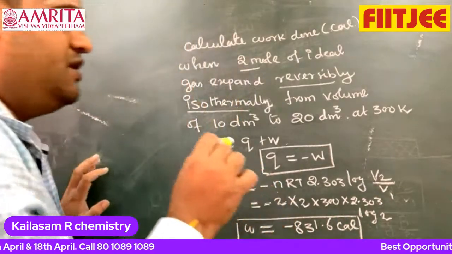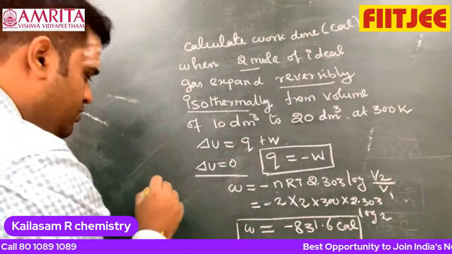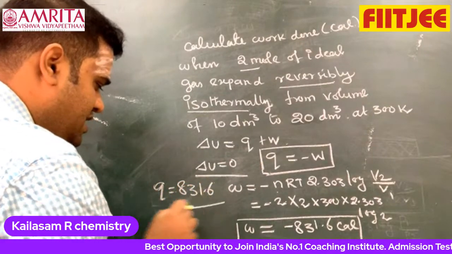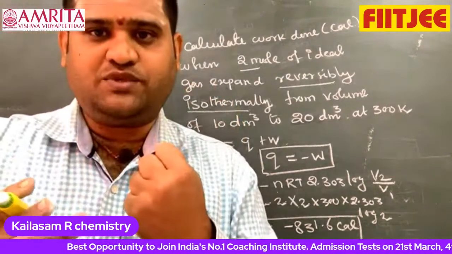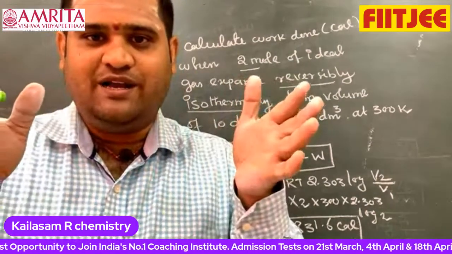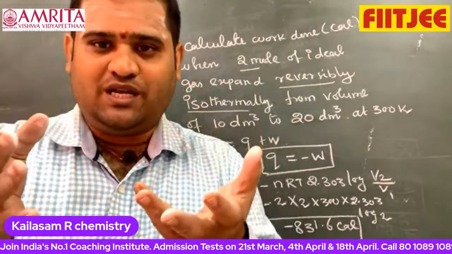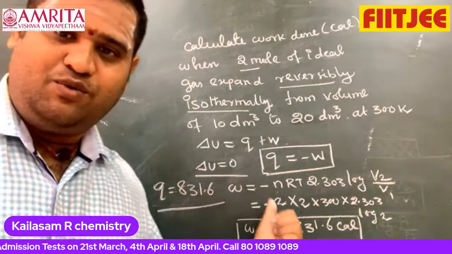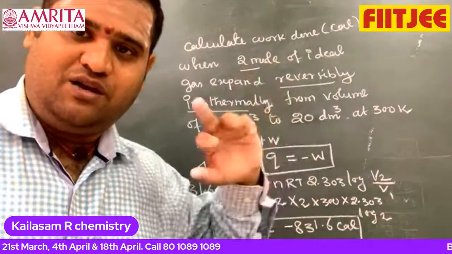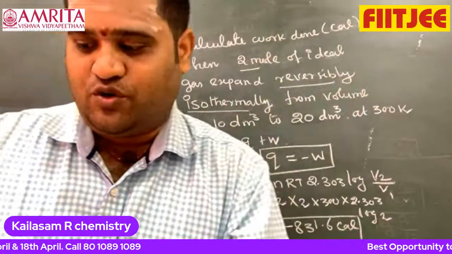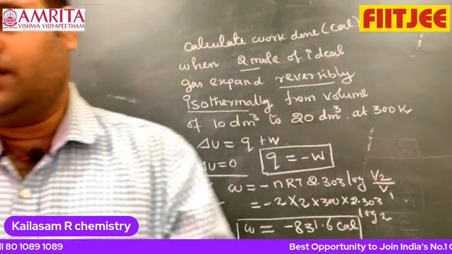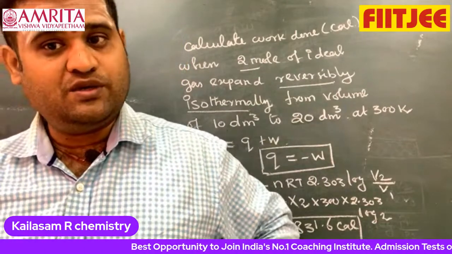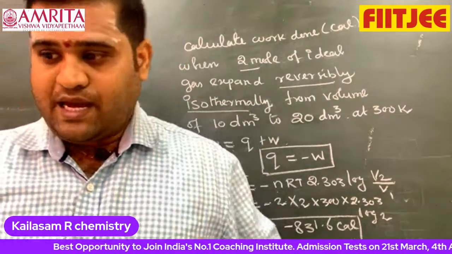So what about Q? Q is equal to 831.6. That means heat is absorbed. Therefore the gas is expanded. When expansion happens, volume increases and work is done by the system. So Q is positive and W is negative. For isothermal reversible expansion, delta U is equal to 0. This is what they will ask in the examination. And next, look at that.